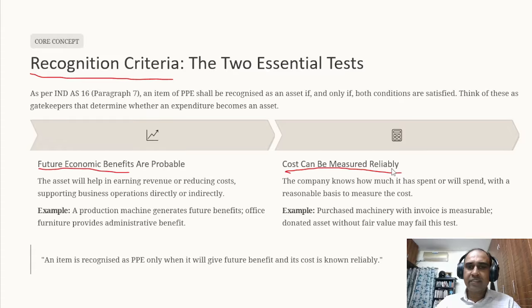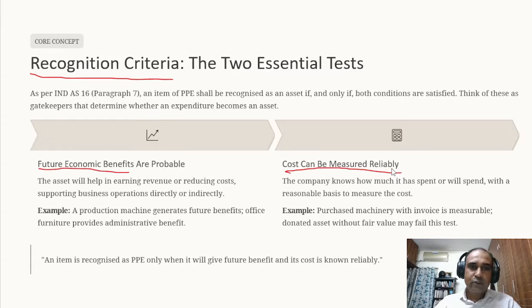And very, very important condition wise. Now we have understood the definition of property, plant and equipment, but what are the conditions to be met to capitalize a property, plant and equipment? Two conditions are given in the standard.